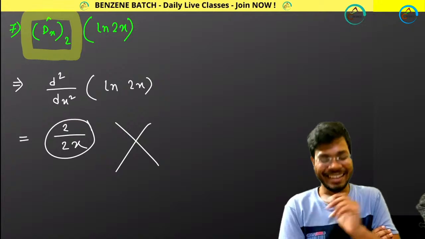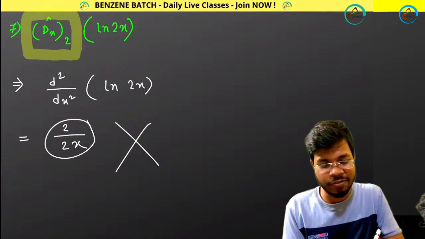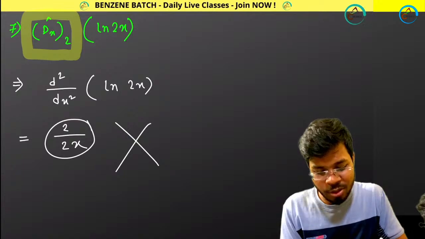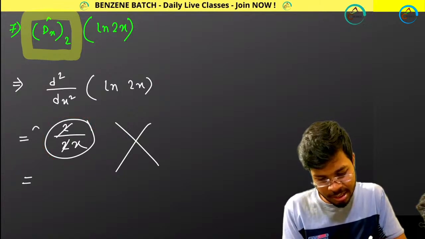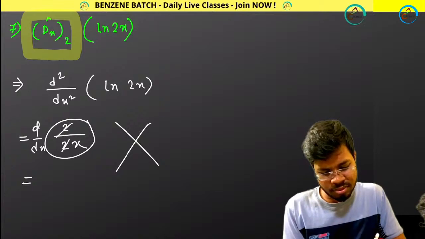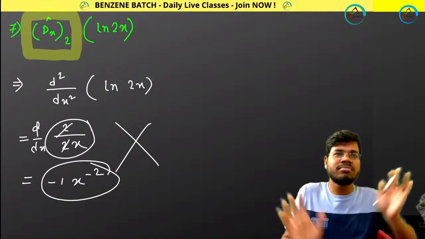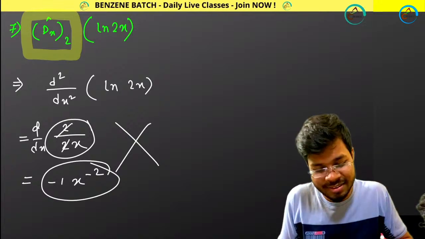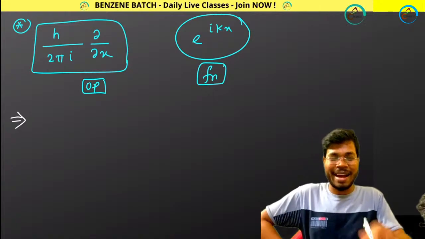Okay, I'm sorry Aniket. I did only one derivation, and if I do the second derivation, I will be getting what? This 2 will get cut, and d by dx I will be getting 1 by x. So minus 1 x to the power minus 2, like that. Okay, thank you so much. But it is not your eigenfunction, definitely. Now come back.